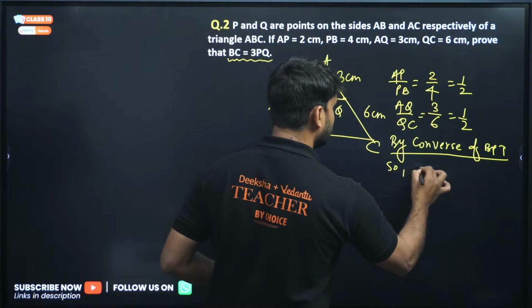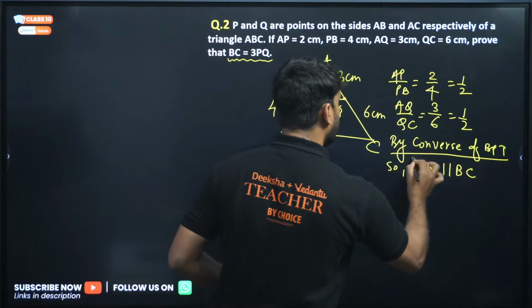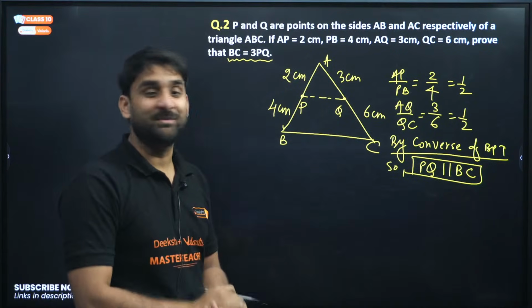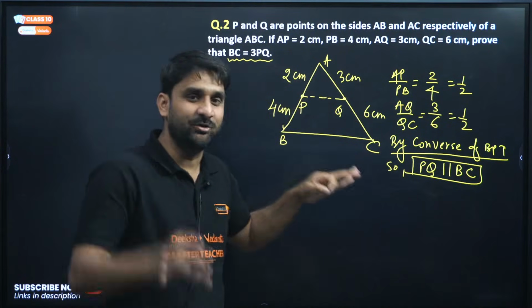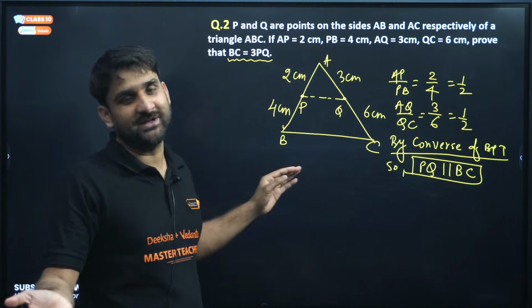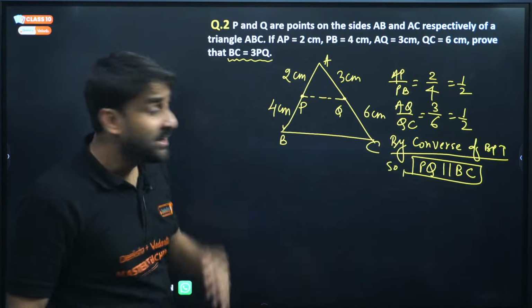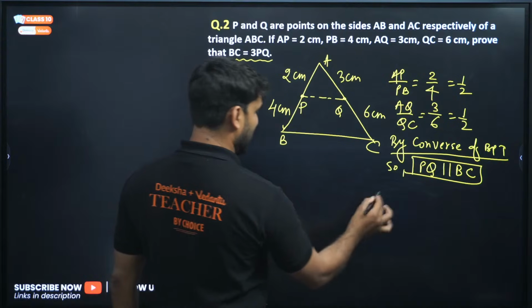So by converse of BPT, PQ will be parallel to BC. I hope this is clear to you everyone. PQ is parallel to BC because we have proved corresponding sides. This line PQ is cutting both the sides in the same corresponding ratio. And if the same corresponding ratio is there, it implies that PQ will have to be parallel to BC. Simple. Now if this PQ is parallel to BC, it implies that angle